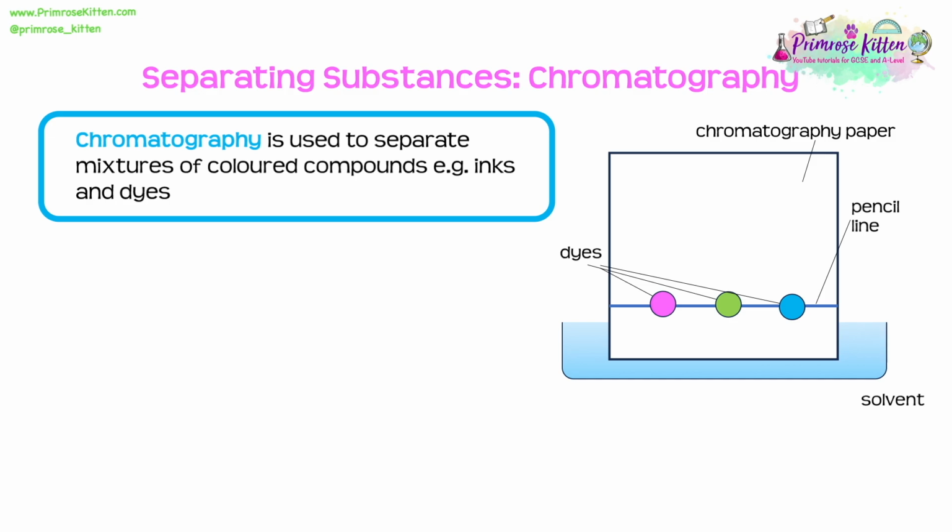Chromatography is used to separate mixtures of coloured compounds, for example inks or dyes. And this can be great for telling us if certain inks or dyes are made up of several different components or if they're in fact pure.